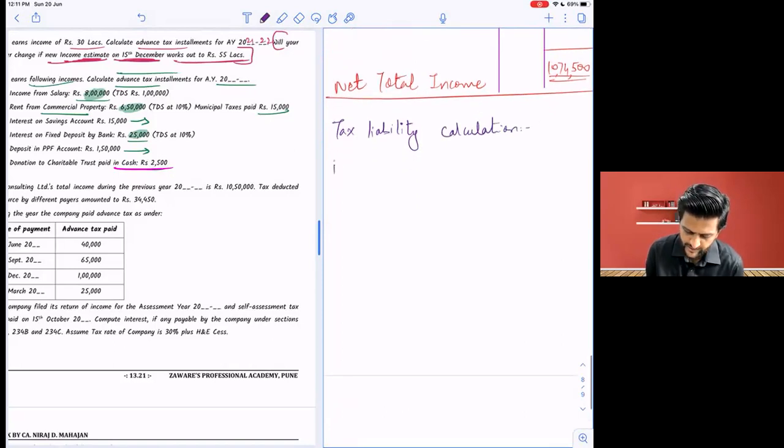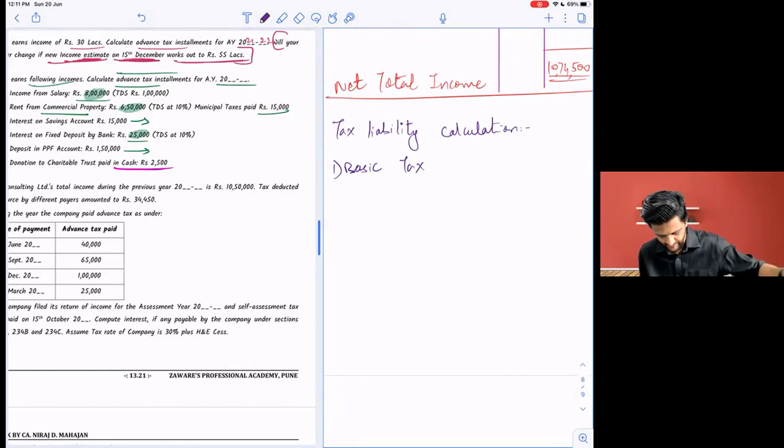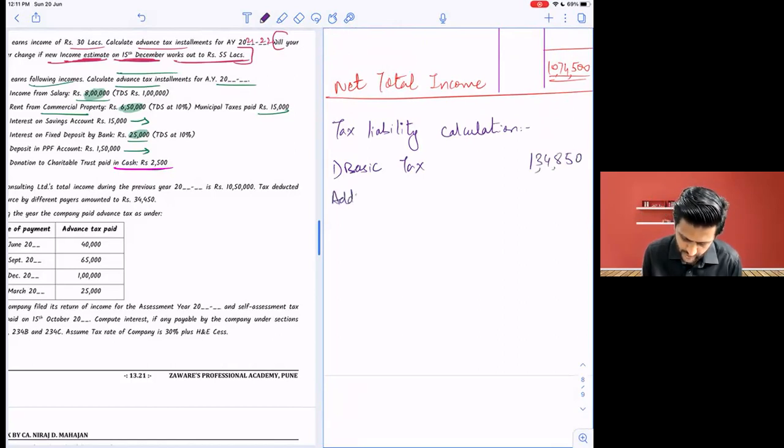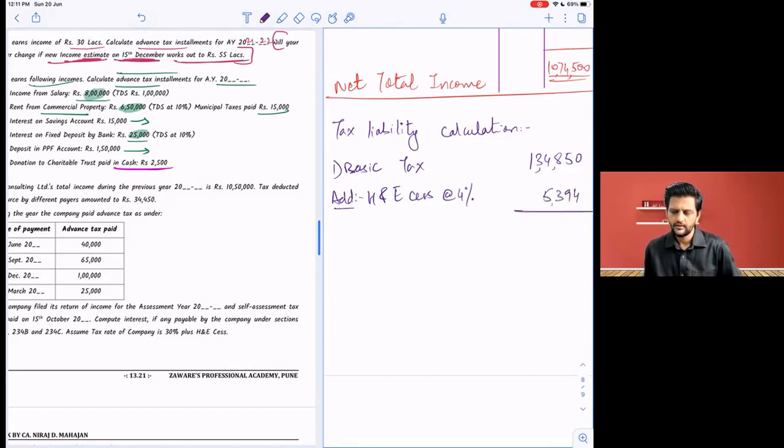Tax liability calculation. So basic tax on about 10 lakhs at 30%. So 74,500 into 0.3 plus 1,12,500 plus the rest comes to 1,34,850. Yes. Add health and education cess at the rate of 4%, so into 0.04, 5,394. So total equals 1,42,444. We will round off.